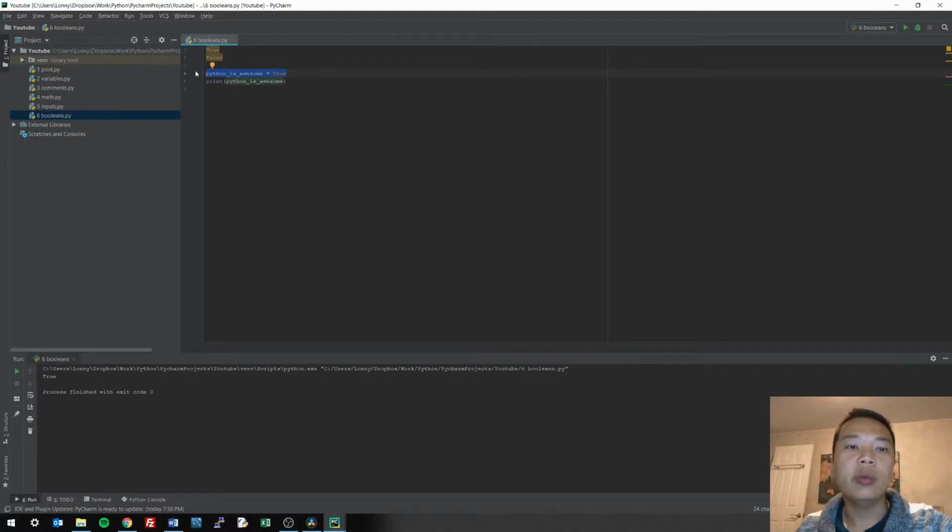Furthermore, a lot of functionality within Python are built upon Booleans, which we will see in the coming videos, so stay tuned.